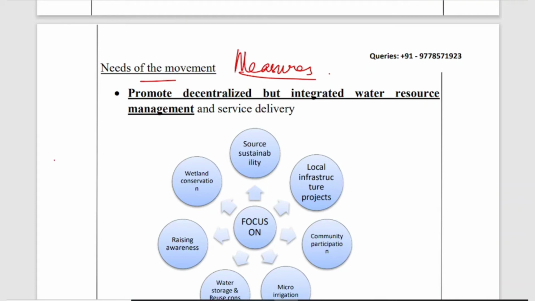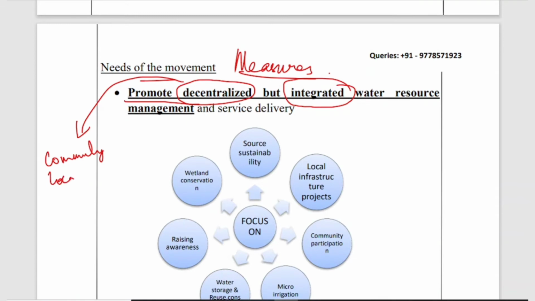Here the points are: promote decentralized but integrated water resource management. There should be decentralized and integrated water management. Decentralization refers to community level participation or local and regional level coordination for water management. And another thing is integrated water resource management.